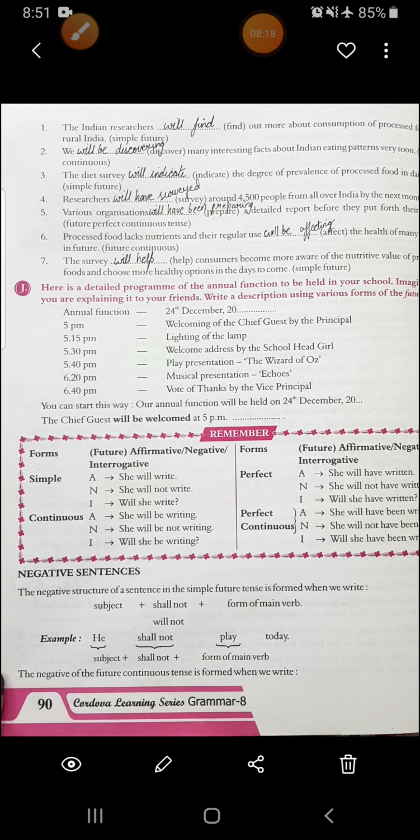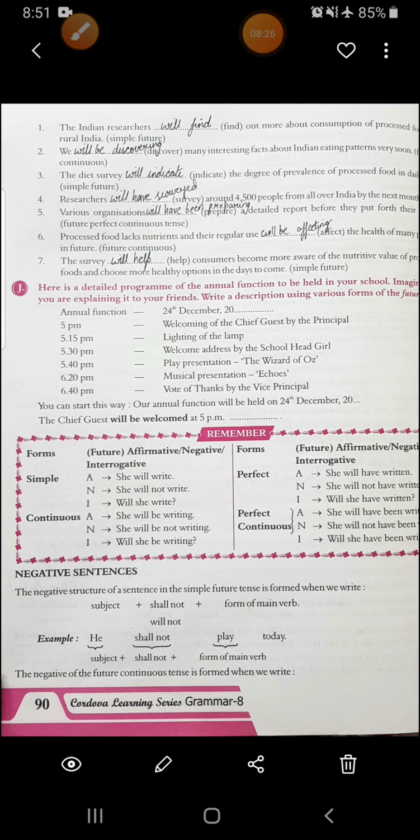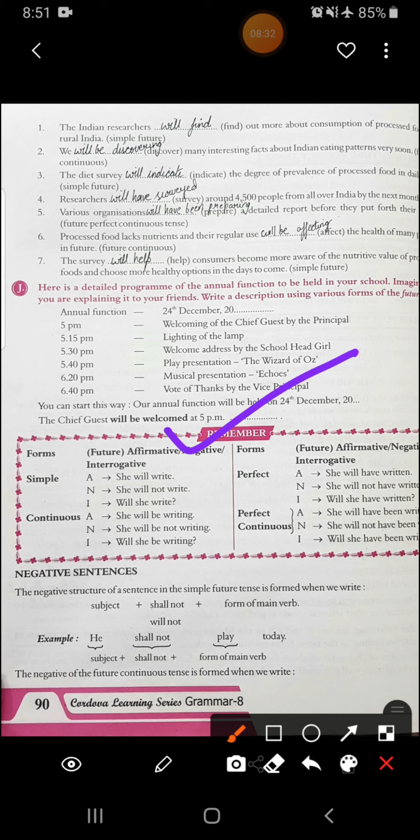Next is what you have to see, the forms of the future: affirmative, negative, interrogative, and how negative and interrogative are formed. This is what you have to see here. In this remember part, this table is important, just go through it very well.